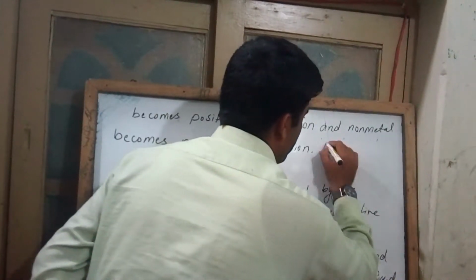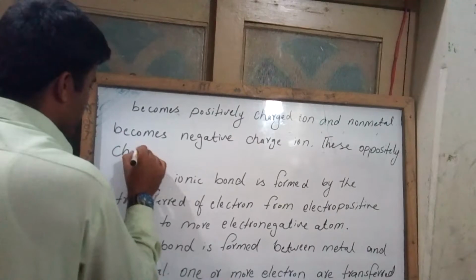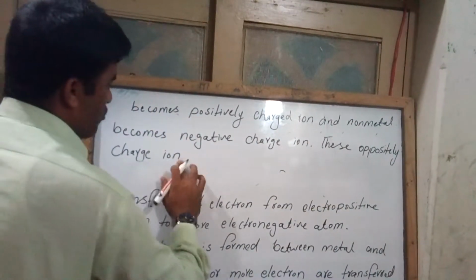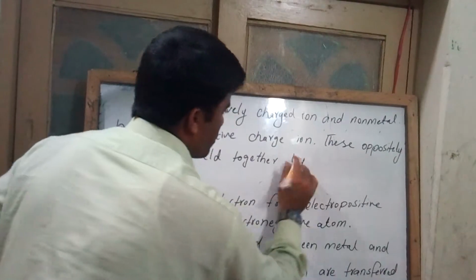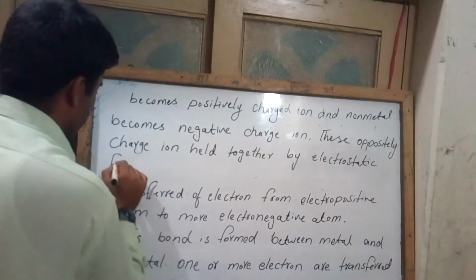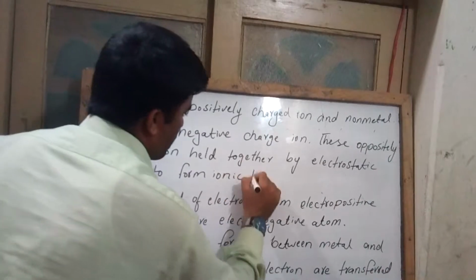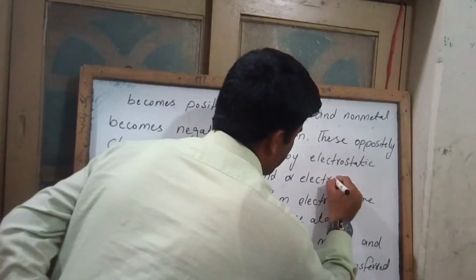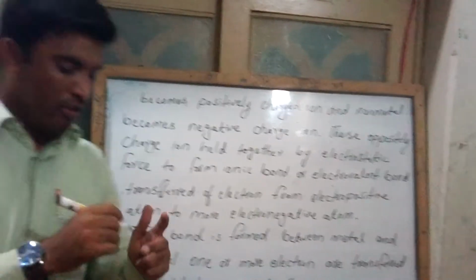These oppositely charged ions are held together by electrostatic force to form the ionic bond, or electrovalent bond. This is the ionic bond.